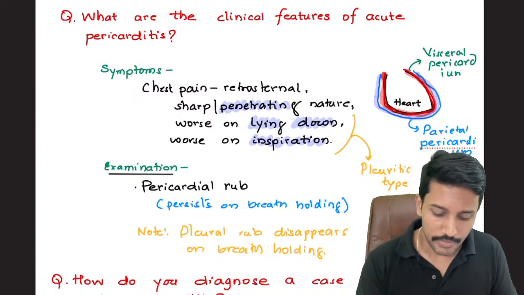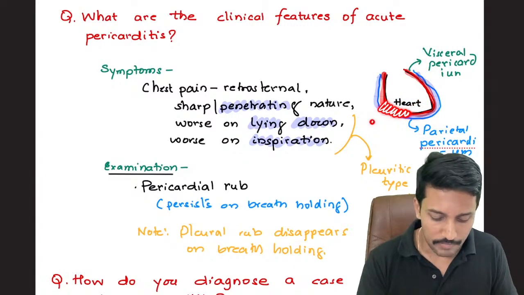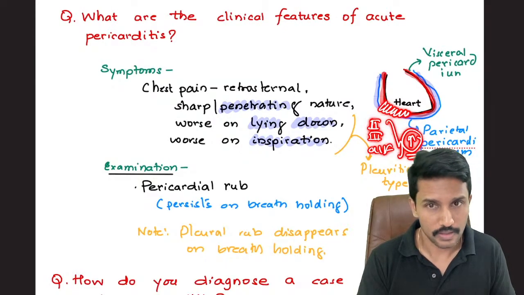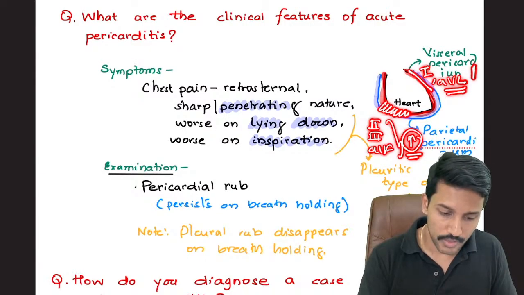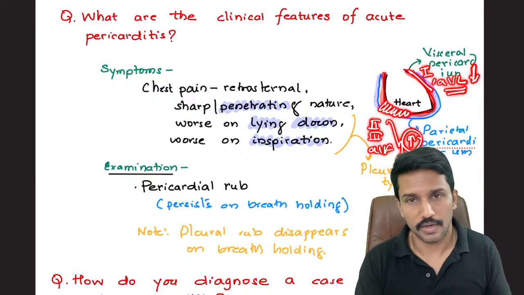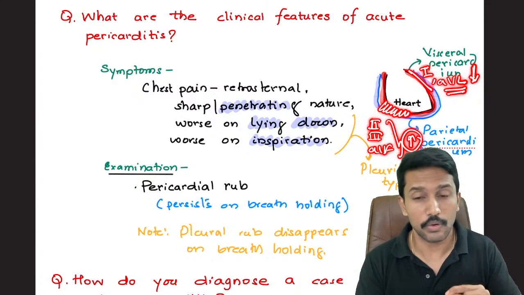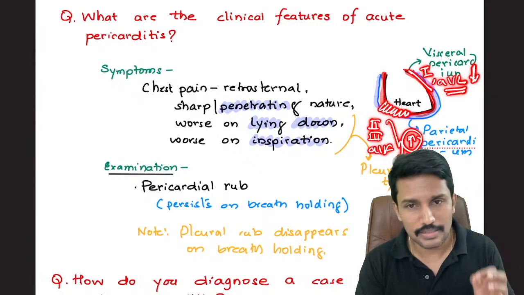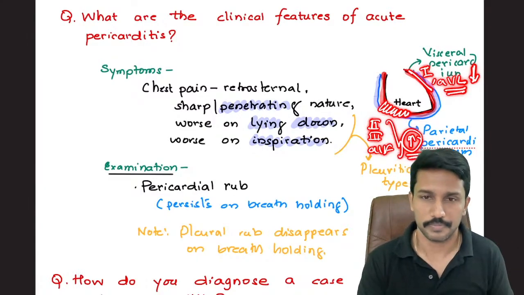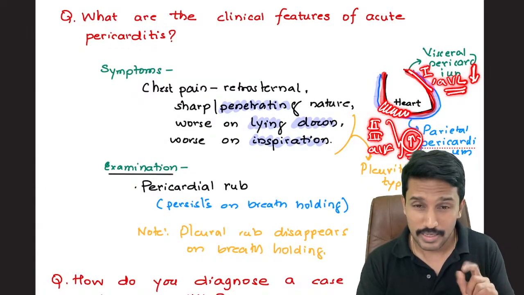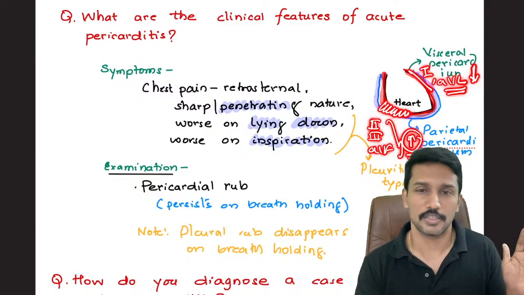If I have inferior wall MI, inferior leads, which is 2, 3, AVF, are expected to show ST elevation, right? And if that is the case, the high lateral leads, that is 1 and AVL, are expected to show ST depression. This is what we call reciprocal changes. Presence of reciprocal changes on the ECG is the surest sign of MI. But in case of pericarditis, we will not see these reciprocal changes.